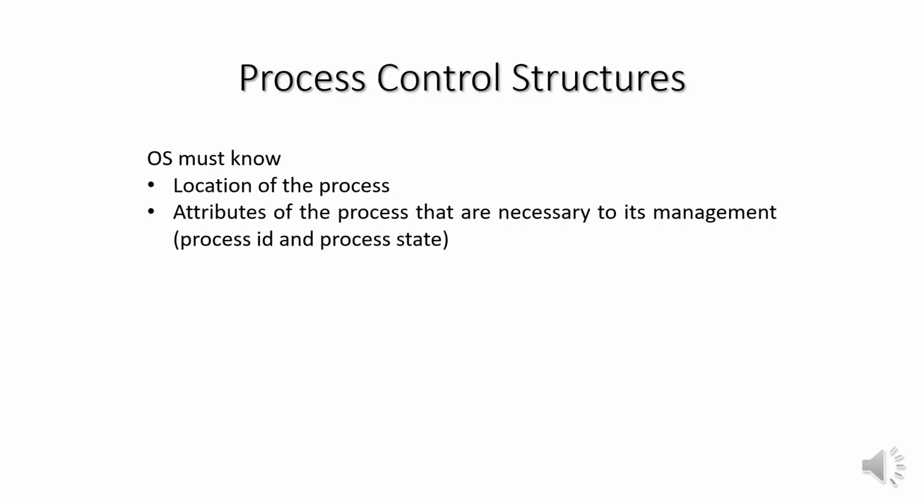Next, we will see process control structures. To manage and handle the processes efficiently, the OS must know the location of the process and the attributes of the process that are necessary to its management. So, attributes are process ID and process state. We have already learned that for context switching, this information is required and is stored in the process control block.